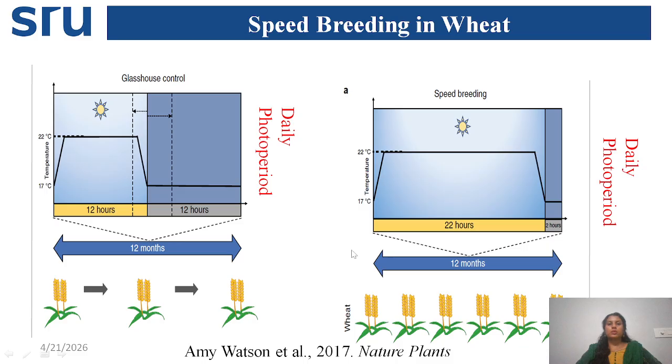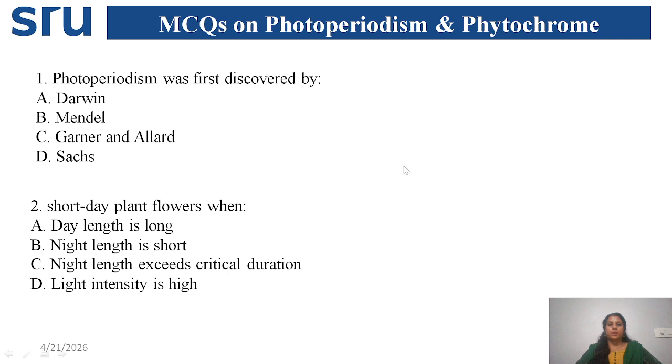in a short time. So here, they are using the photoperiodism response of long day plants to day and night to create speed breeding. So I hope you understood. First we discussed what we mean by photoperiodism. Later we discussed short day plants, long day plants, day neutral plants, and after that the organ responsible, which is the leaf, and the hormone synthesized in the leaf for flowering, which is florigen. And later, in what purpose photoperiodism is helpful: it is helpful for speed breeding.